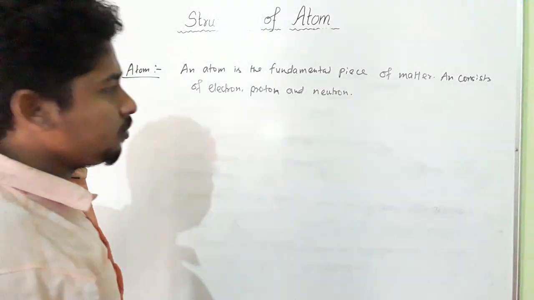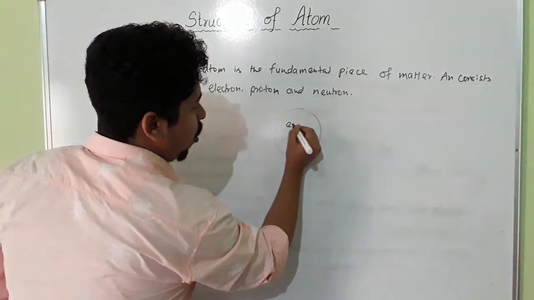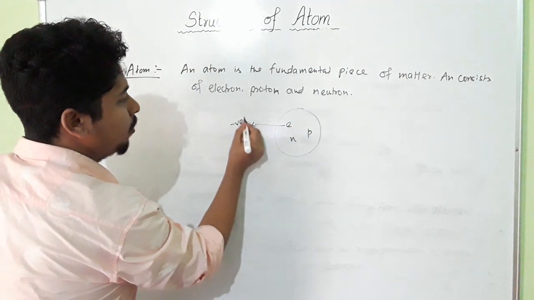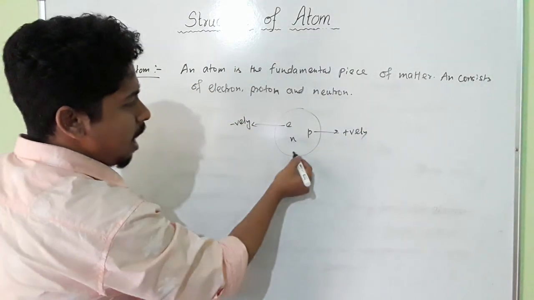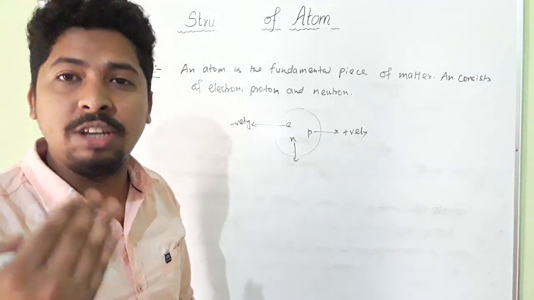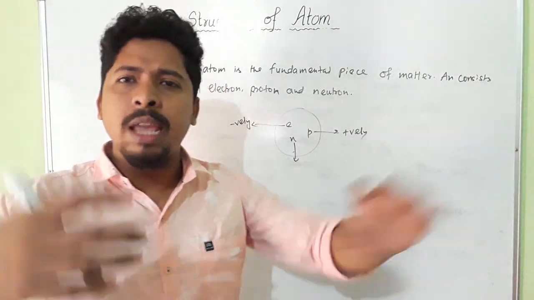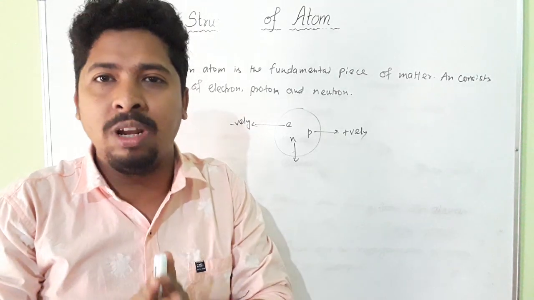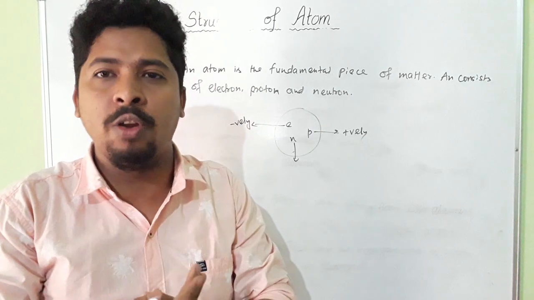Okay na. Suppose this is an atom. Okay na. It will contain electron, proton, and neutron. Okay. This electron is negatively charged. This proton is positively charged, and this neutron is neutral. It does not have any charge. But it has mass. Okay. So it consists of electrons, protons, and neutrons. Okay. And we already know that this atom as a whole is electrically neutral. Electrically neutral means the number of positive charge and negative charge will be always equal. Okay.